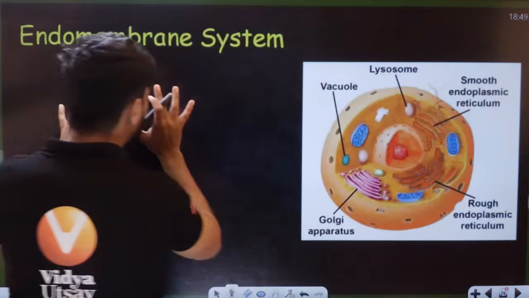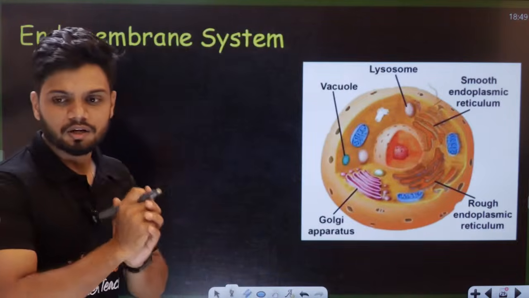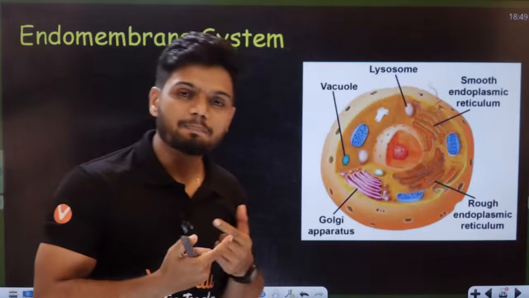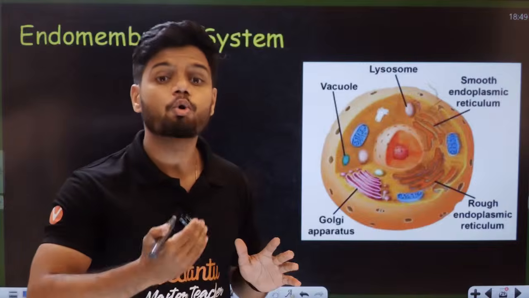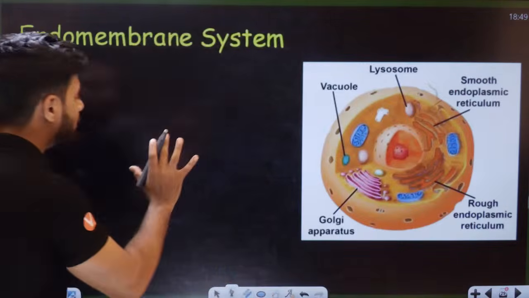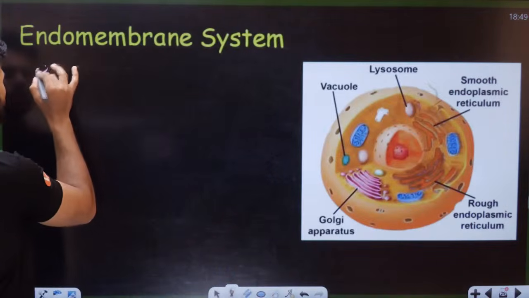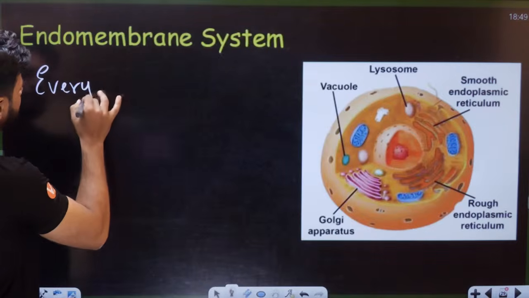See, in the endomembrane system also, students, there are four organelles. They're best friends. They talk to each other. Their functions are coordinated here. Now to remember this, there's a small trick here. The small trick is, students, every